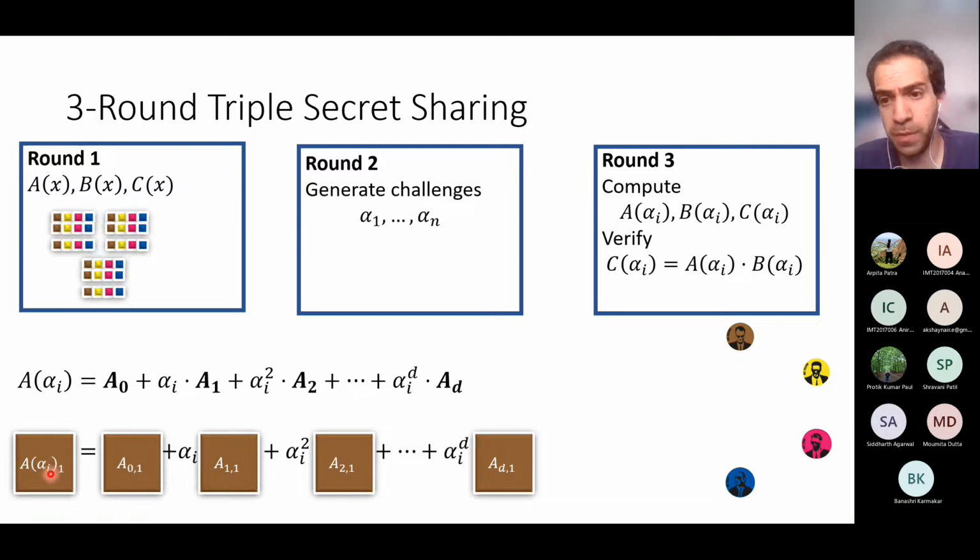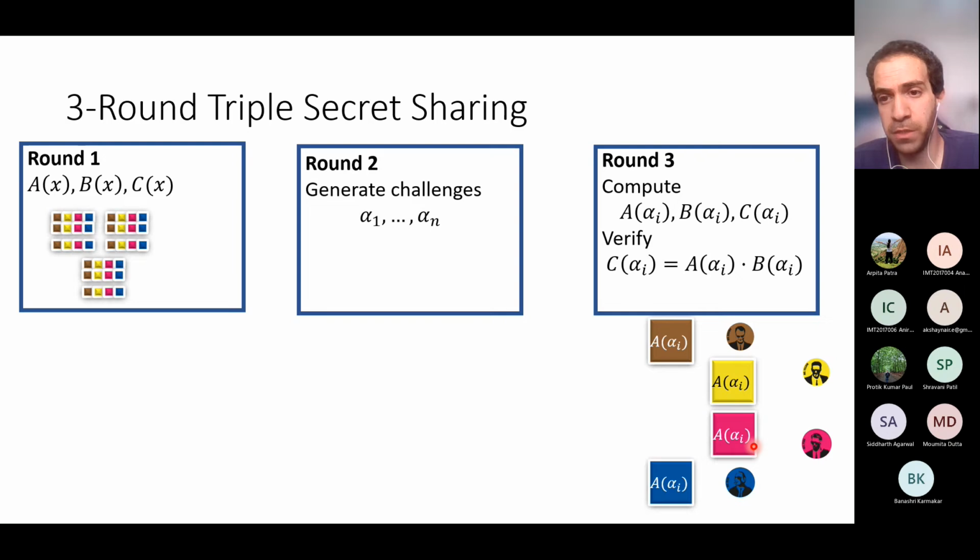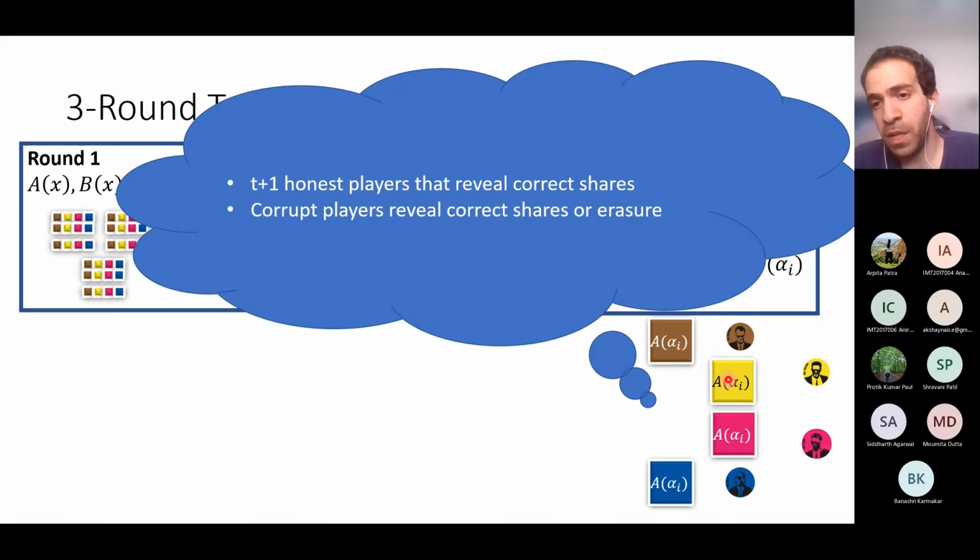Okay, so we do the same trick for each of these parties. So now for each of these parties, we can locally compute commitments of those shares. And now an honest party will provide us with the correct opening to this value. Because we have an honest majority, we have at least t plus 1 correct shares. Now corrupt parties, because we have binding commitments, can either open the correct share or an erasure.